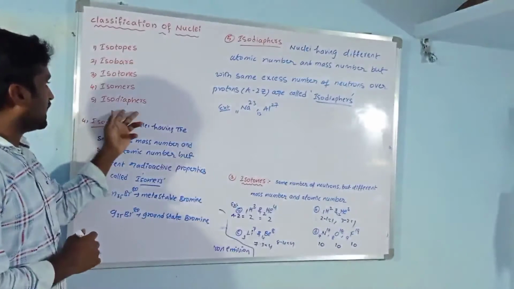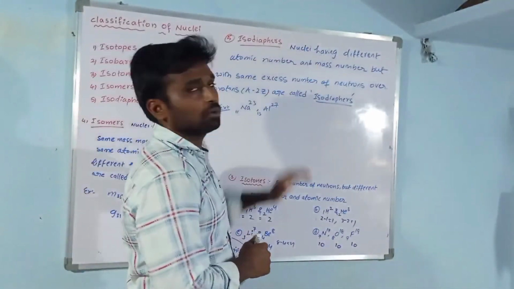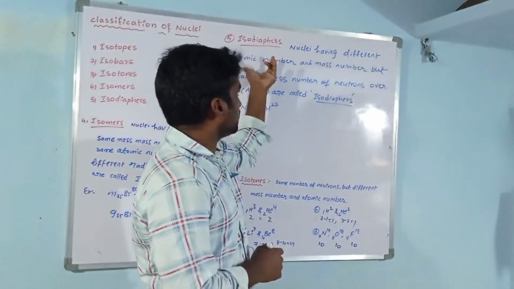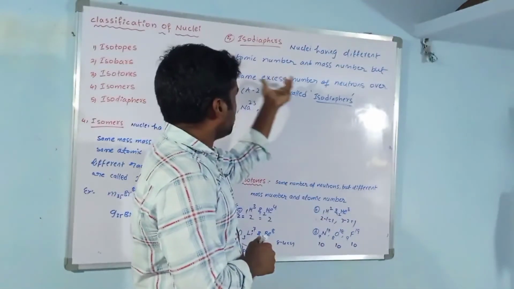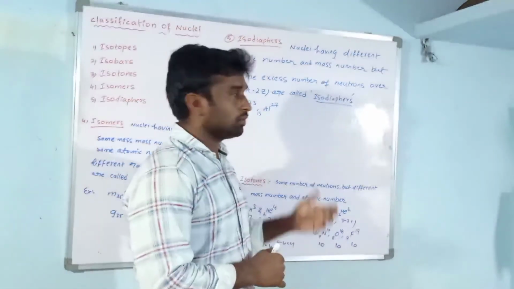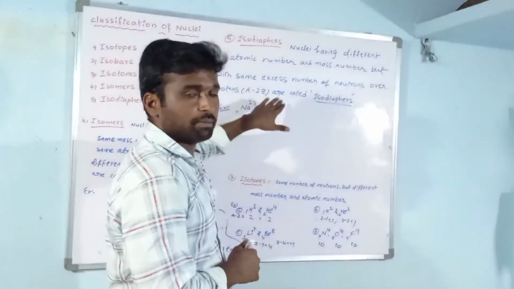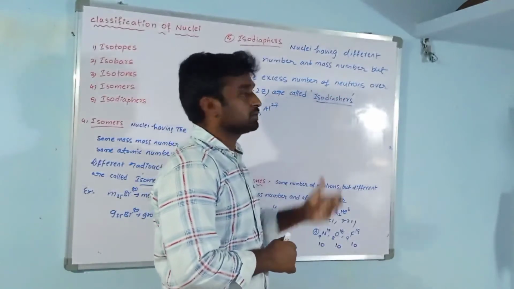So next one is isodiaphers. Isodiaphers means nuclei having a different atomic number and a different mass number, but the same excess number of neutrons over protons. That means A minus Z neutrons, the same excess number of neutrons. So those are called isodiaphers.